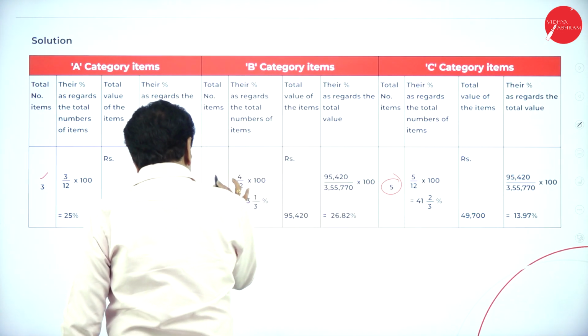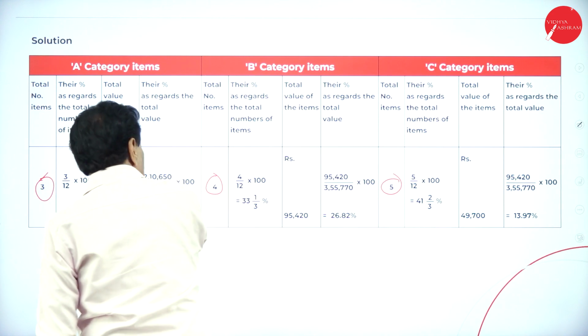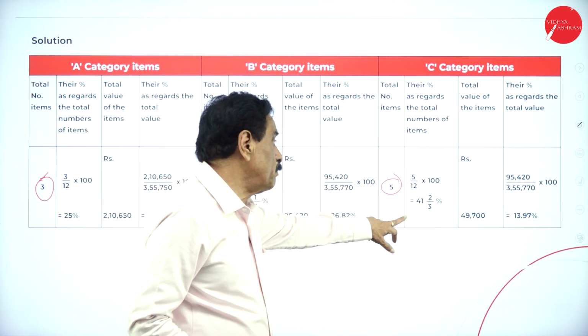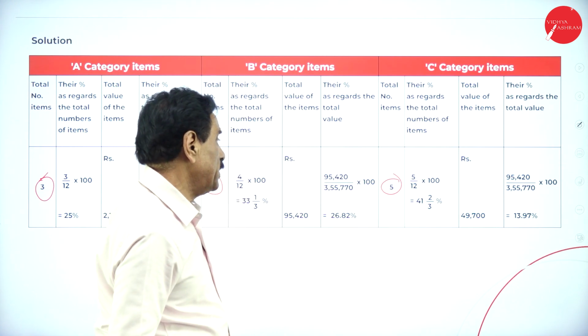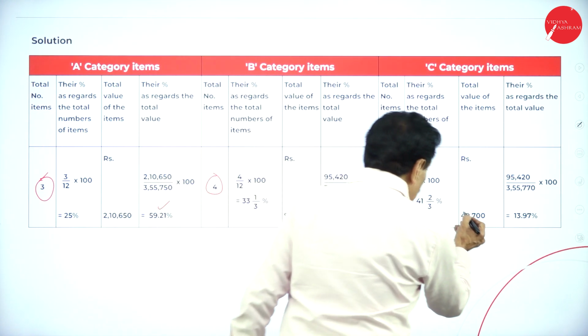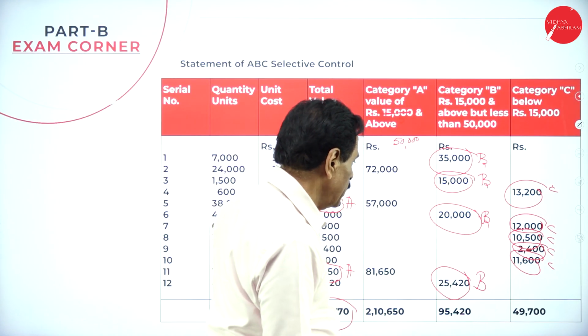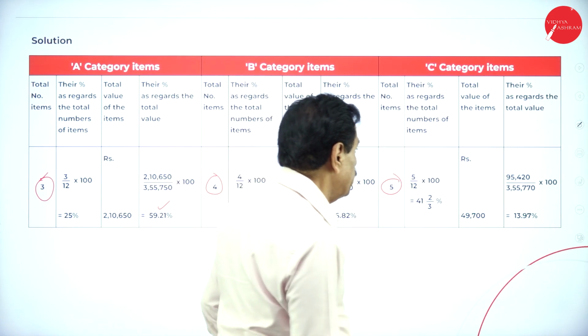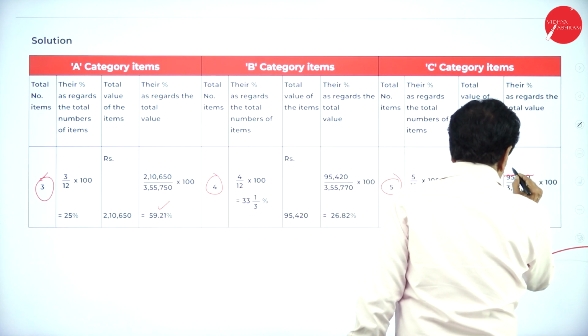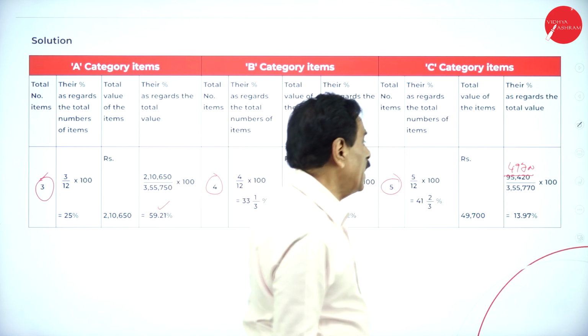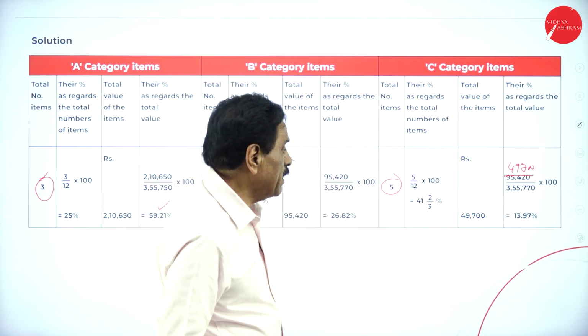5. See that? 5 plus 4 plus 3 is 12, not more than 12. So 5 by 12 of 100, 41.67% is there. What's the amount available? 49,700. Here, last one, 49,700 divided by 3,55,770.